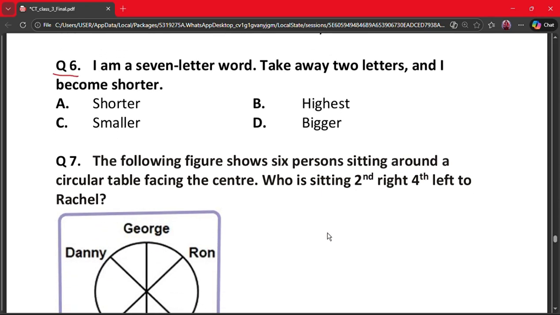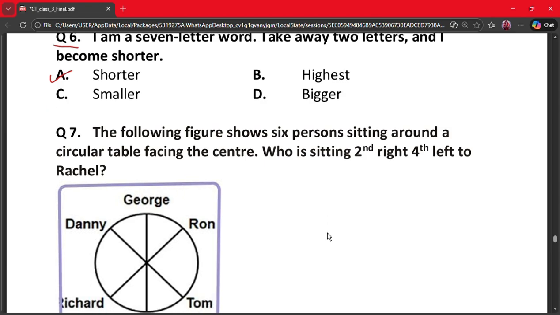Question 6. I am a 7-letter word. Take away 2 letters and I become shorter. A. Shorter, B. Highest, C. Smaller, and D. Bigger. The correct answer is option A. Shorter. This is a wordplay riddle. The word is shorter. Remove the letters H and E, and it becomes the word SORTR, which is not a common word. However, the answer is the word itself, shorter.